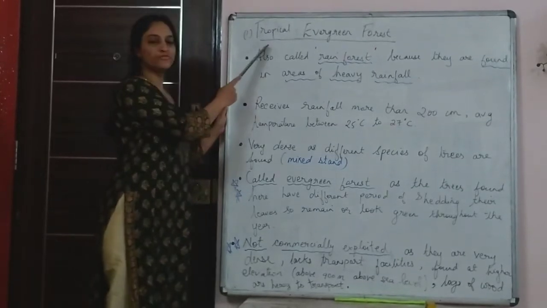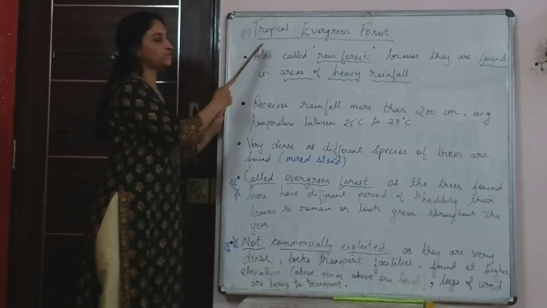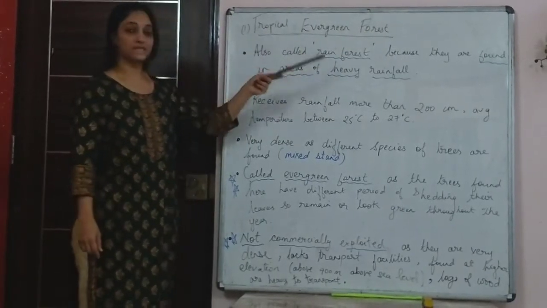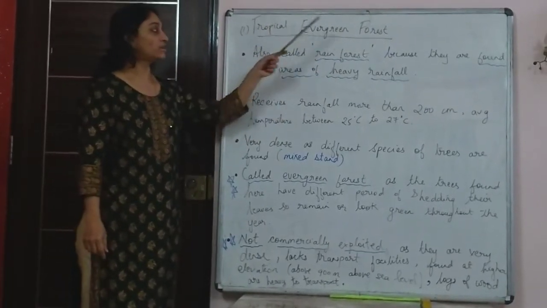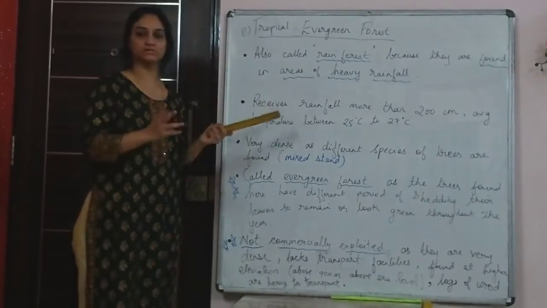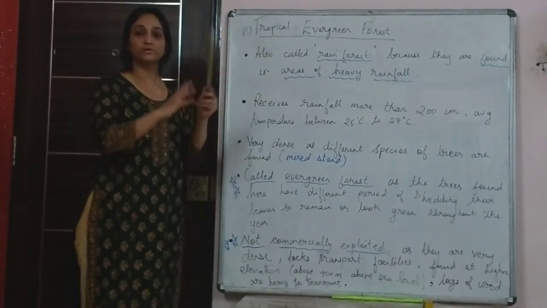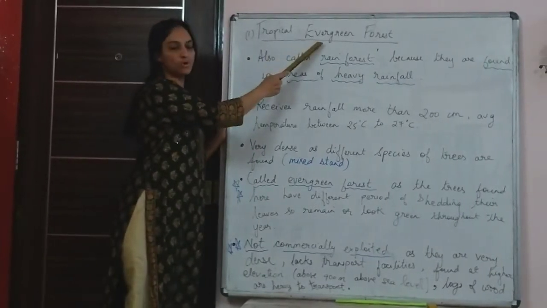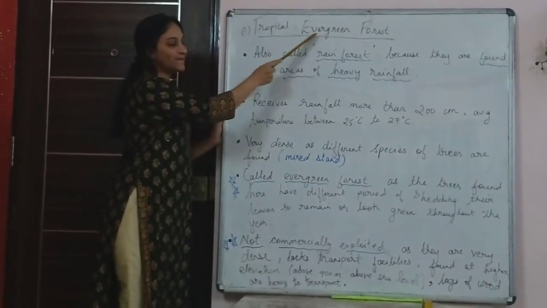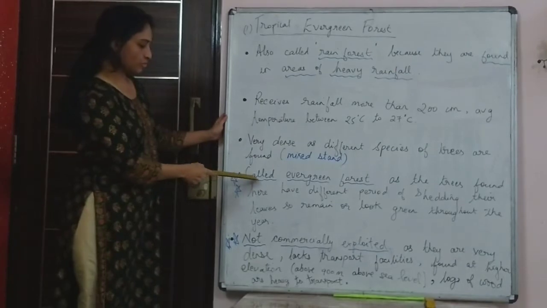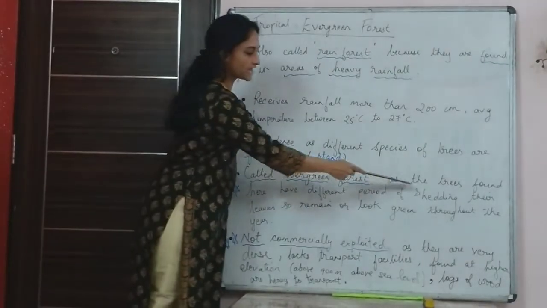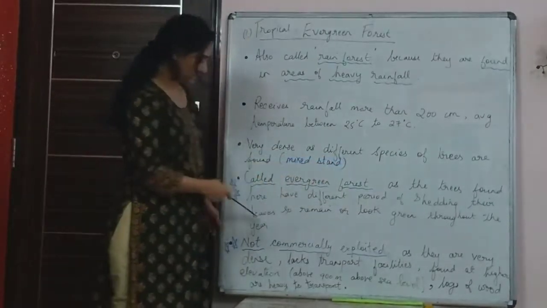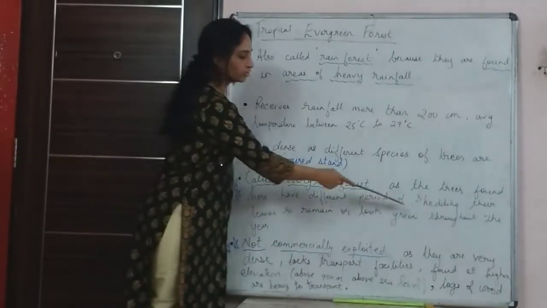We come to the first type of natural vegetation, the tropical evergreen forest. As the name says, an evergreen forest looks very green throughout the year. They are called evergreen forests because the trees found here have different periods of shedding their leaves, so the forest remains green throughout the year.